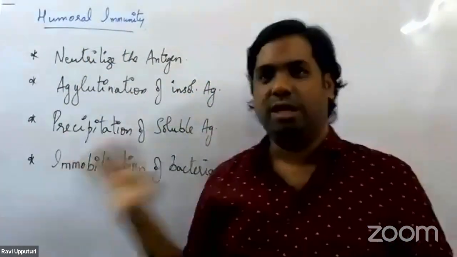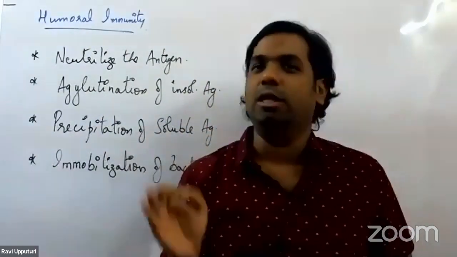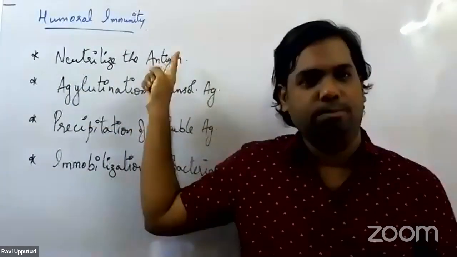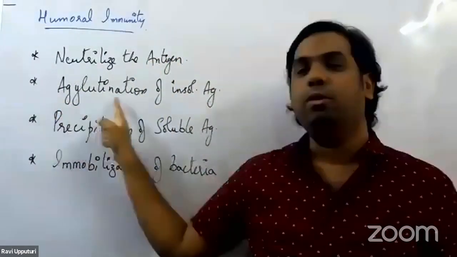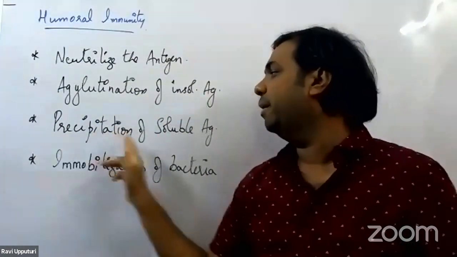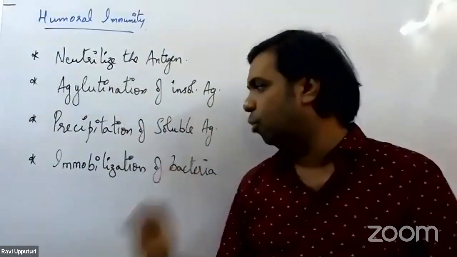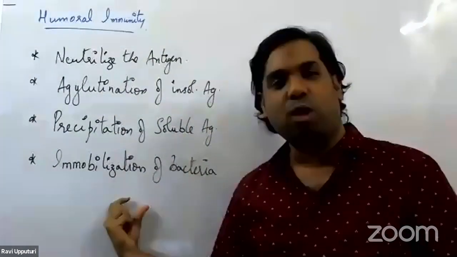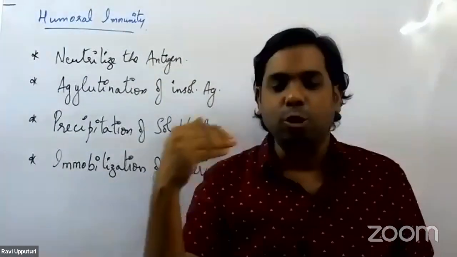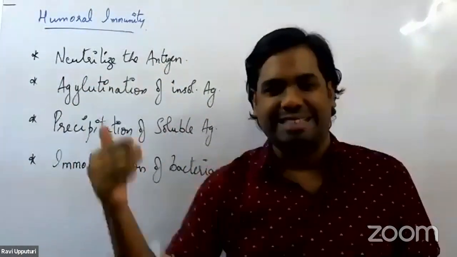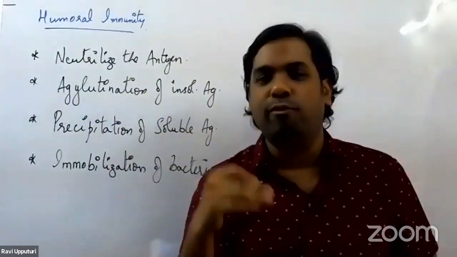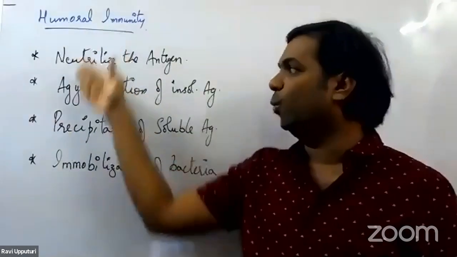So four ways we have seen how the antibodies target the antigen. Number one, they neutralize the antigen. Number two, they bring about agglutination of the insoluble antigen. Number three, they bring about precipitation of the soluble antigen. And number four, they bring about immobilization of the bacteria. How? By binding to the bacterial flagella, as a result of which the bacterial cell will no longer be able to move from one place to the other. Four ways we have seen.